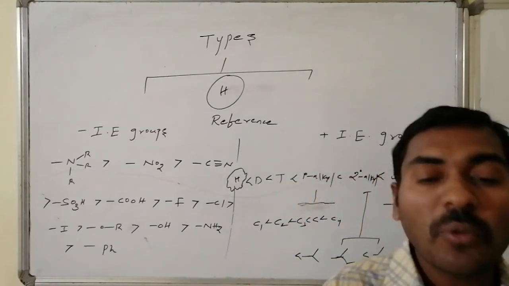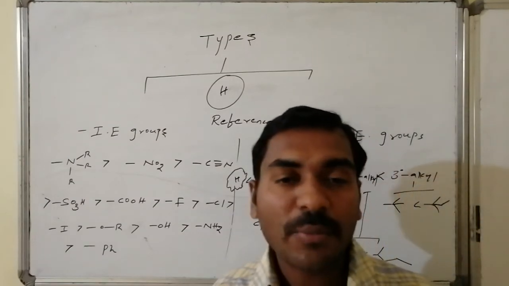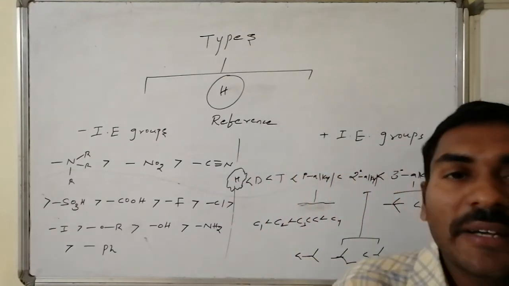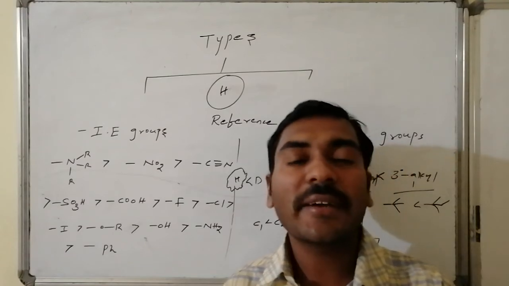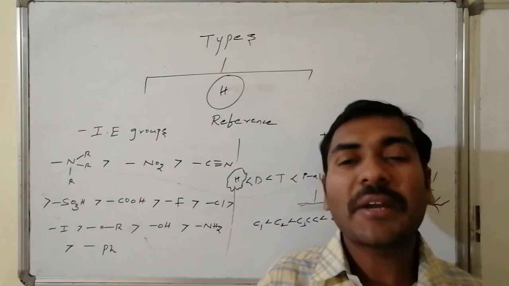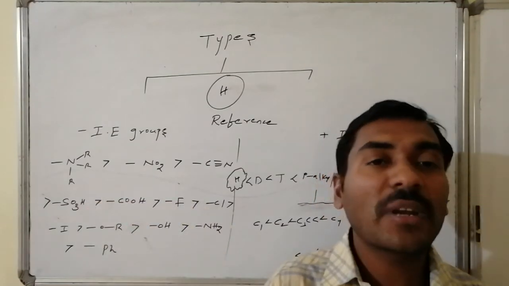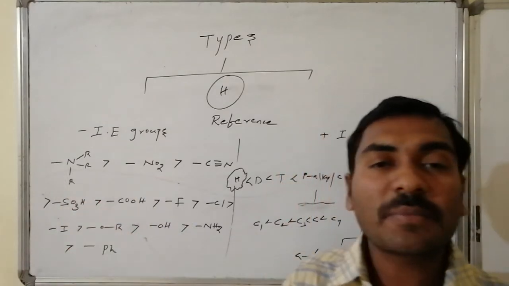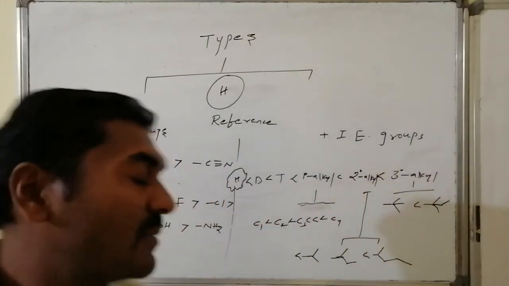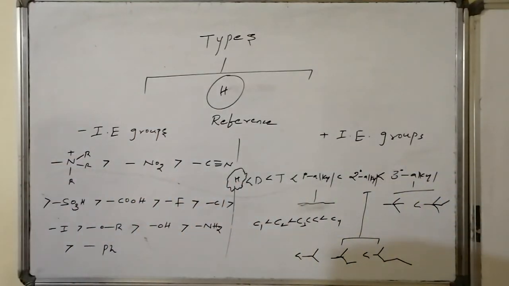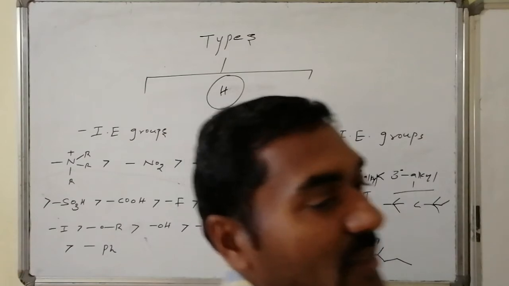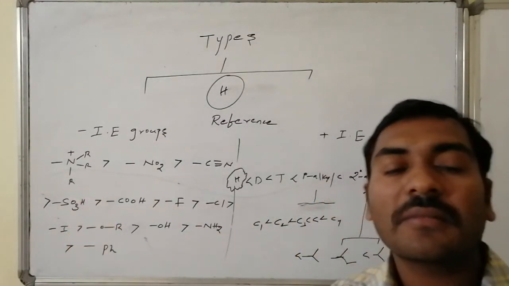Suppose that group is having more electron withdrawing ability, so the normal group is neutral. Now the group, after gaining that electron density, is converted into a partial negative charge containing group. The more the partial negative charge, the higher the minus inductive effect group, because negative charge means negative inductive effect. We are saying that is possible if it is more electron withdrawing. More electron withdrawing ability is present for this, this is the leftover valency with the chain, and this is nitrogen. Nitrogen is having 3 connectivities followed by what? Another connectivity is present with the straight chain, thus it is having 1 unit of partial charge, that is the quaternary ammonium ion. They are having higher negative inductive effect.